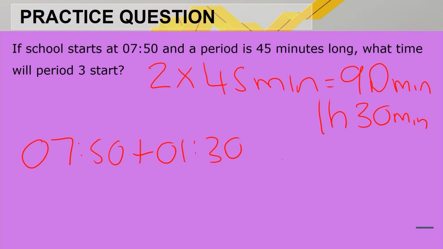So remember your button after each and every one, and then you will see that the third period will start at 9:20, 20 past 9.